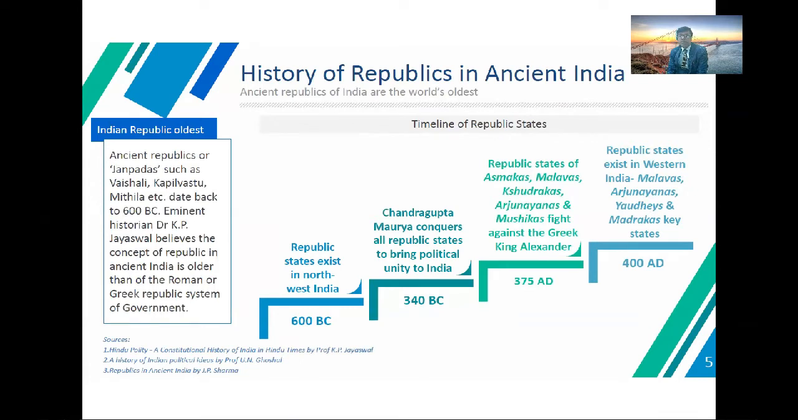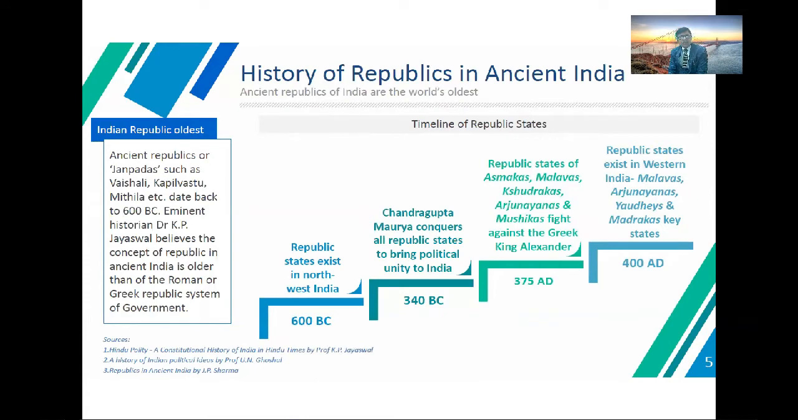Like the sources, if you see, Hindu Polity, Constitutional History of India in Hindu Times by Professor K.P. Jaiswal, A History of Indian Political Ideas by Professor U.N. Goswami and Republics in Ancient India by J.P. Sharma. So in these cases, if we see the history of republics in ancient India, the oldest republic of India and the world is Vaishali. Republic states existed in the north and west, that is 600 BC.